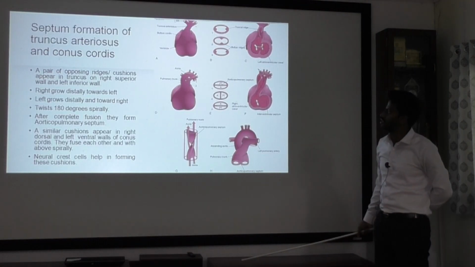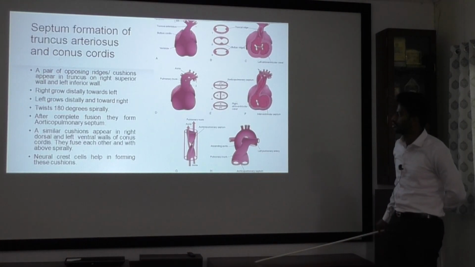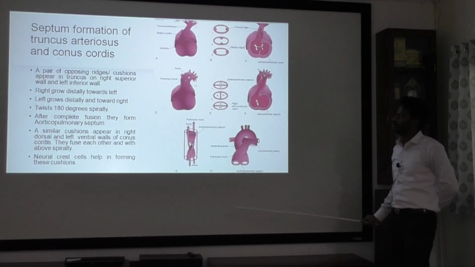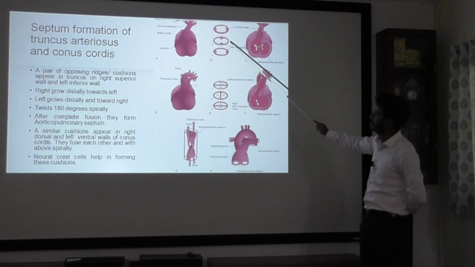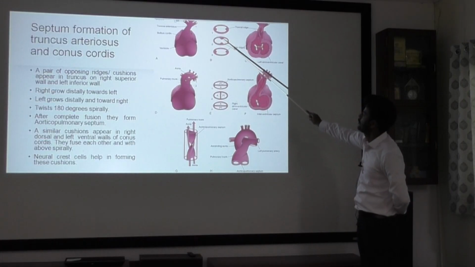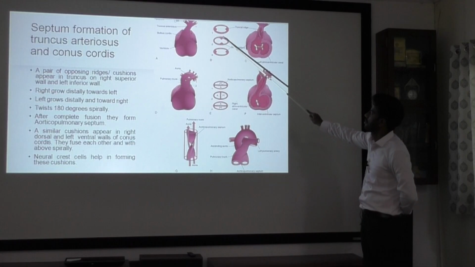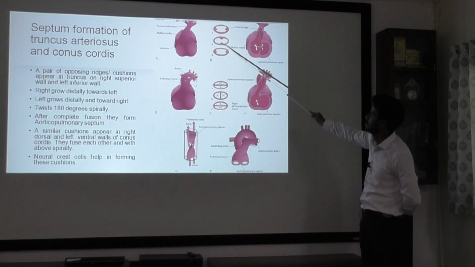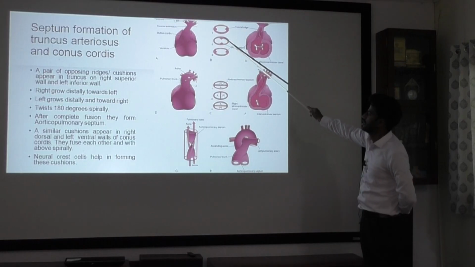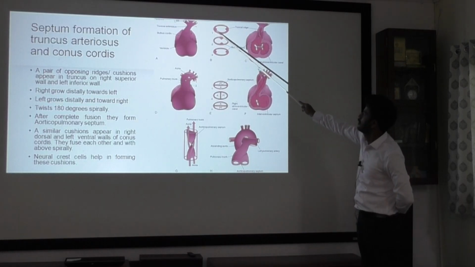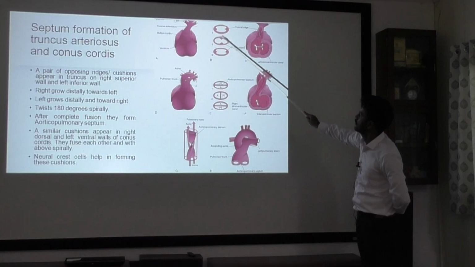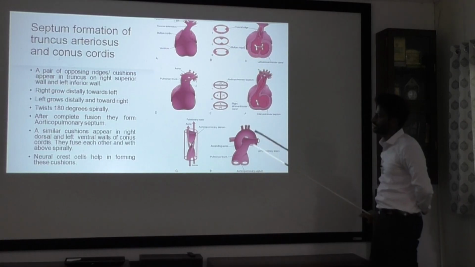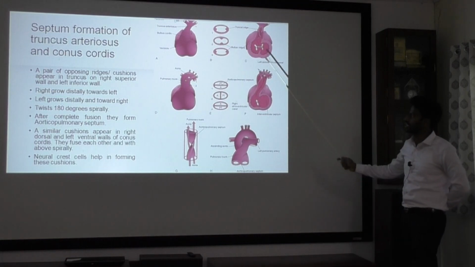So now let us see how septum formation occurs in the truncus arteriosus and conus cordis. This is like a complex procedure. What happens is, in the truncus, on the right superior and left inferior walls, ridges will appear on opposite sides. The right superior will grow towards the left, and the left one will go towards the right. So they twist spirally. This is in the truncus.